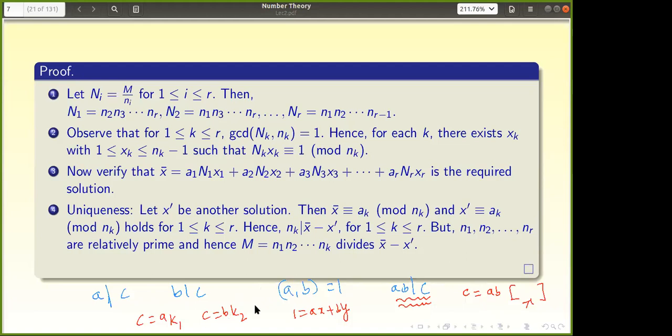Can any one of you think and tell me? Somehow I have to get AB, so that C is equal to AB into something, from these three equations. You can multiply 1 equal to Ax plus By by C, as Sachin told previously.